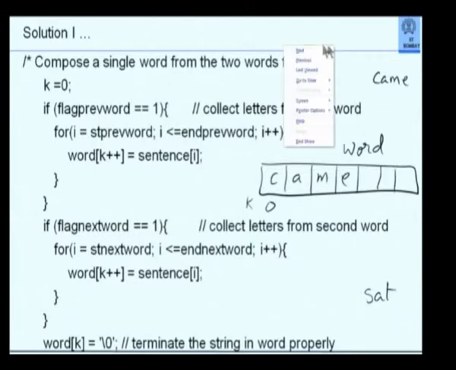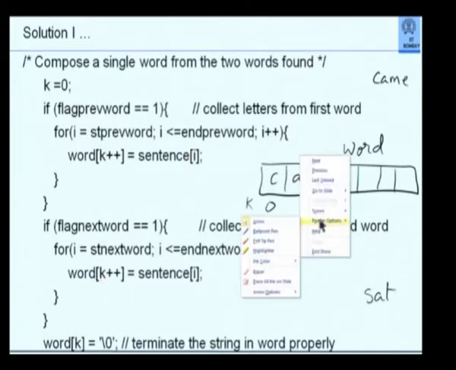That is why word[k++] = sentence[i] makes sense. I start with k equal to 0. This is equivalent of saying word[k] = sentence[i]; k++. So I put C here, add 1 to k, A here, add 1 to k, M here, add 1 to k, and k would automatically be pointing here when I come out because of k plus plus. Similarly, I go to the next word and copy it in the same fashion.